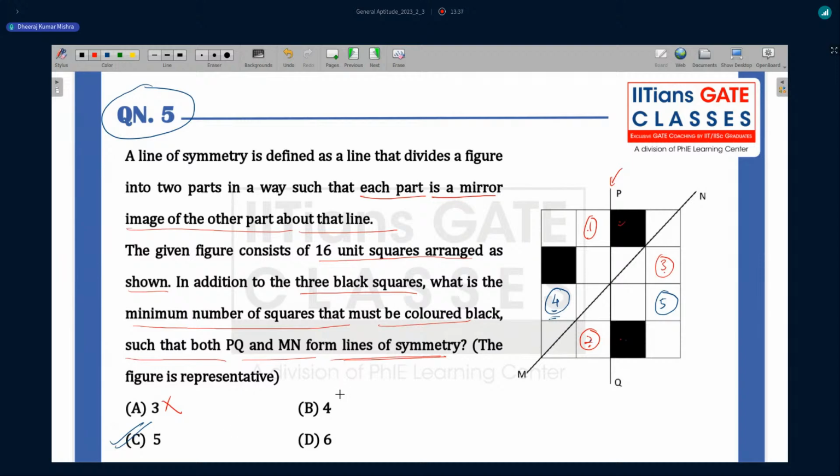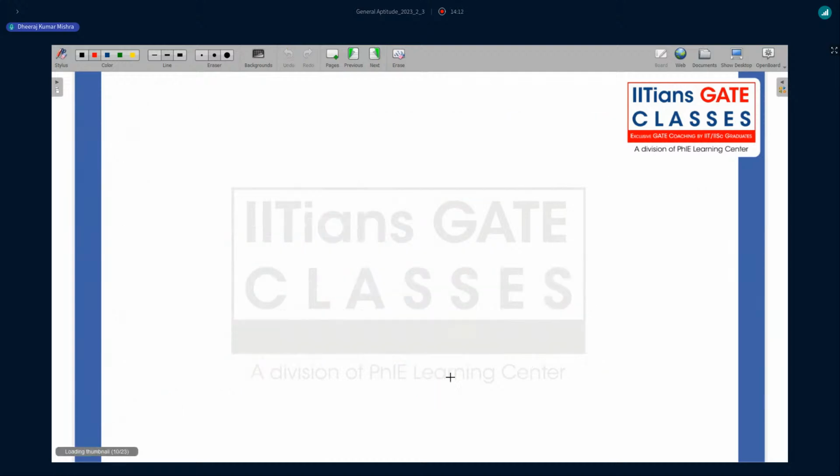So how many of you have done it correctly? Yes, correct. Ravi Teja, you have done A. It's okay. Sometimes during the exam we can make a mistake, because we have to switch back and forth. We have to take into consideration sometimes PQ as the line of symmetry, again MN, and again check all the possibilities. So for this question, option C is going to be correct. Let's move to the next question.